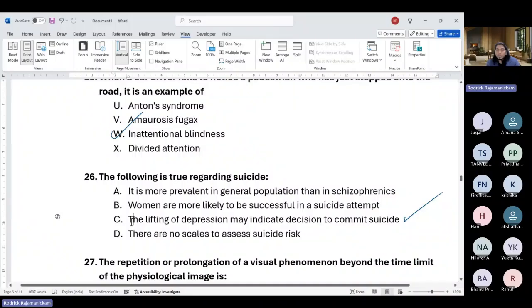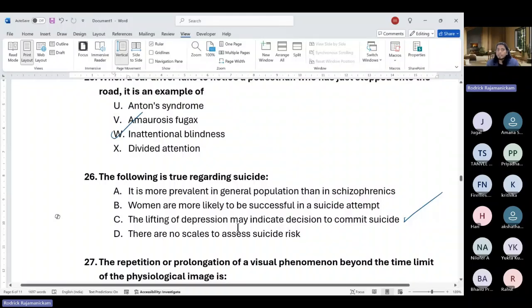When a person is coming out of depression, some auxiliary symptoms may improve: energy levels may increase, and the ability to focus and plan things may increase, but the pervasive low mood and other things may still persist. So the person is still feeling hopeless, but has the energy and focus to plan and commit suicide.